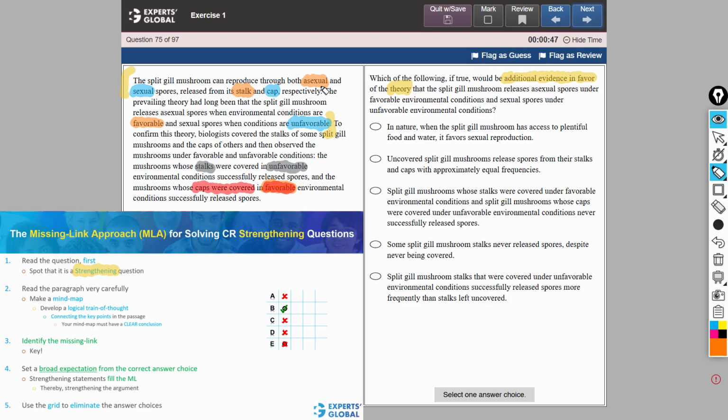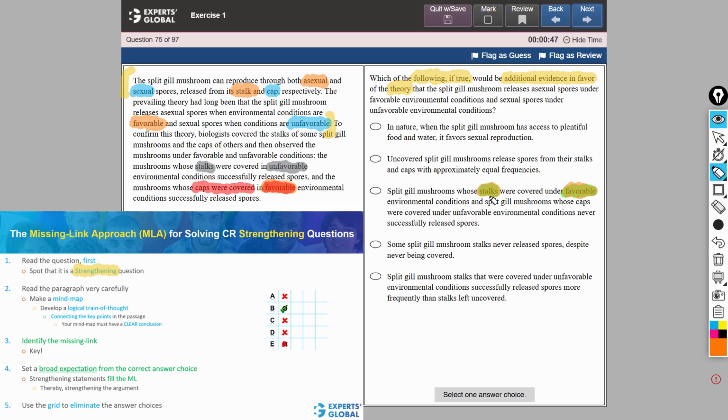Now the question is, what additional information, if true, would provide additional evidence in favor of the theory under discussion? Choice C says that under favorable conditions, stalks were covered. That means caps were not covered. Now we know that under favorable conditions, stalks lead to reproduction, but in this case, under favorable conditions, stalks have been covered.